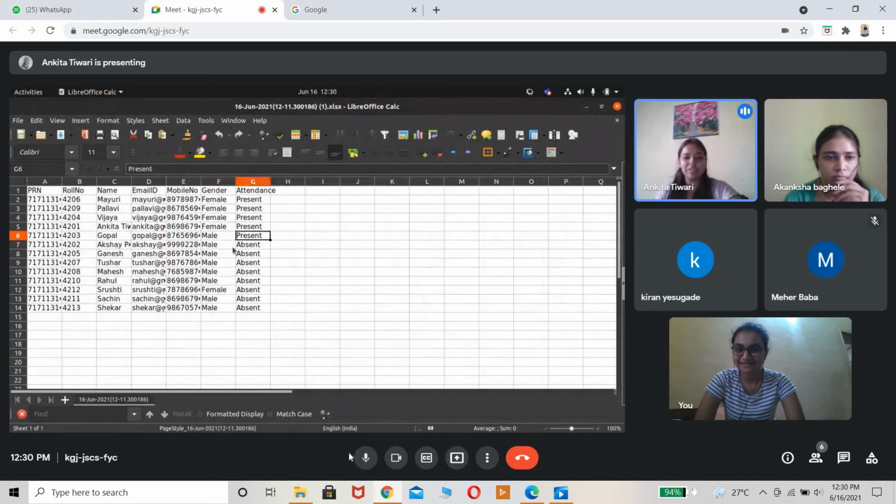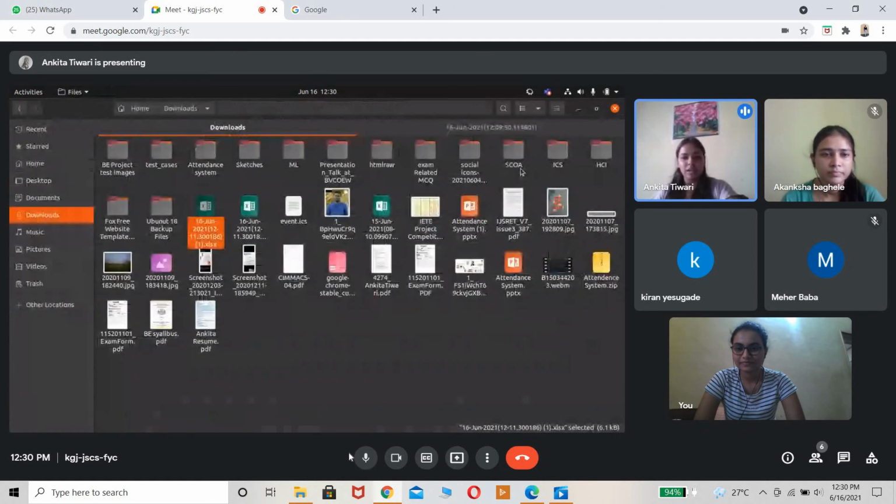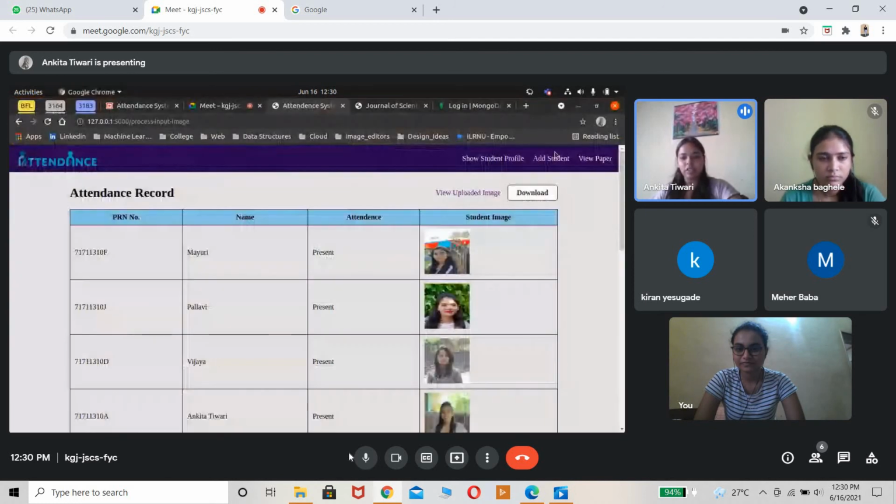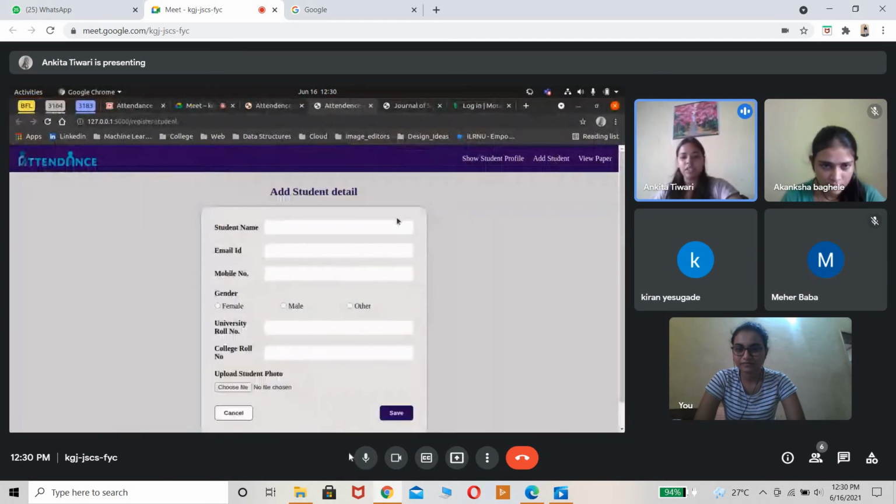Those who were not recognized or were not present in the email will be marked as absent. So this is an Excel format we have given for teachers' usage, and that is what comes as the attendance record. Apart from that, we have given teachers the facility to add any student. If required, I will demonstrate it also. Teachers can add and save it.